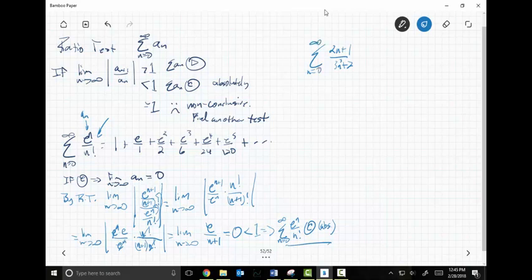Now, we know if I take the limit of this guy, it's going to be 0 because the degree of the denominator is much greater than the degree of the numerator. Now, this gets pretty interesting, but I need to show you how this works first. Hopefully you're looking at this and you're like, I'm going to use the limit comparison test, because this guy turns into 2 over 3n squared out at infinity. And then I'll just let a sub n equal 1 over n squared. By the limit comparison test, I take the limit at infinity of this guy divided by this guy, which turns into 2/3, which is greater than 0.